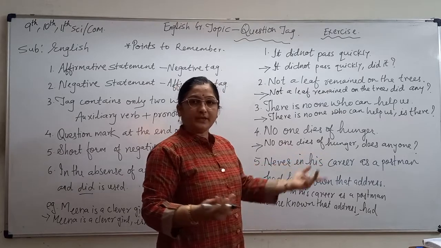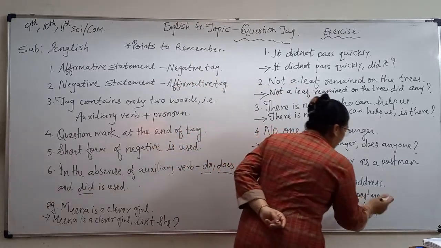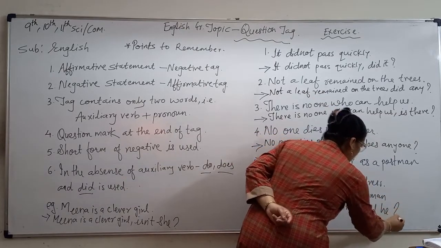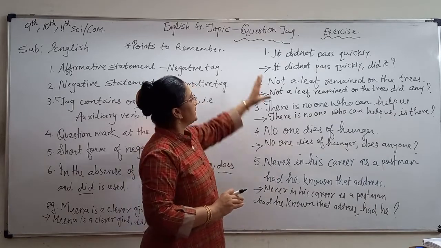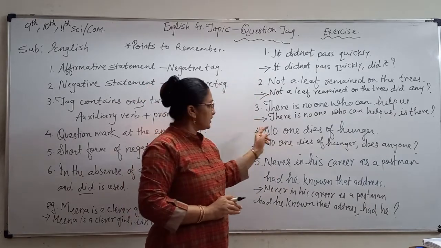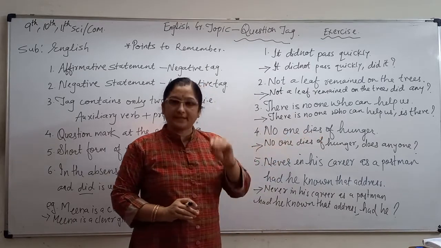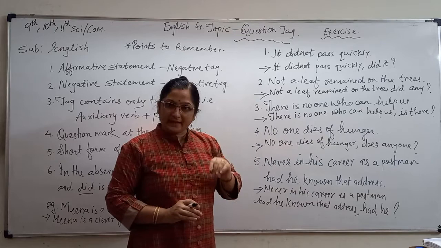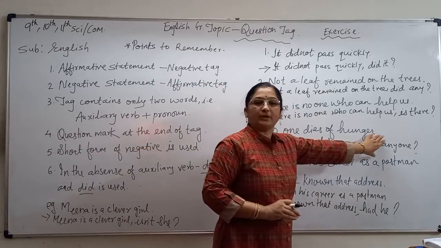postman. Okay. So it is a masculine gender. So you can take had. So he. Question. So your answer is had he. So this is the proper way of writing the question tag. Questions are given and you have to write the direct answer. If suppose in exam you want to write the direct answer, then this is the direct answer. Don't use this one only.